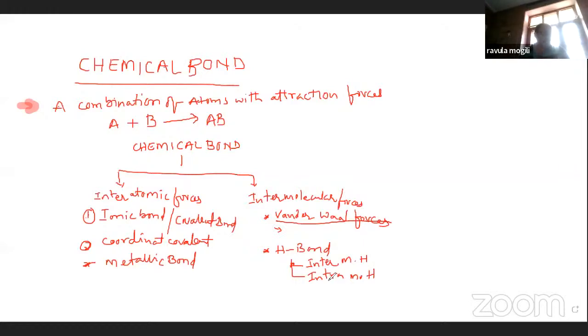The hydrogen bond is present between a highly electronegative atom and a hydrogen atom. In intramolecular hydrogen bond, the hydrogen bond is present between two groups within the molecule. The hydrogen bond formation between molecules is called intermolecular hydrogen bond.